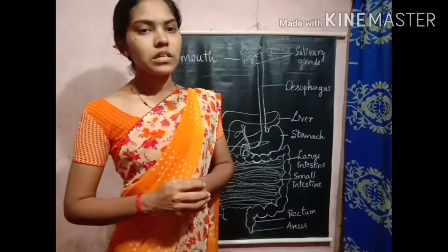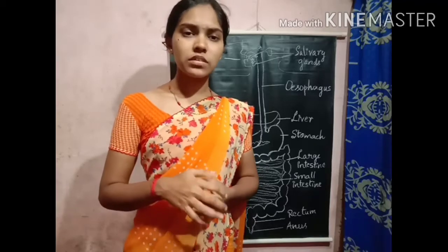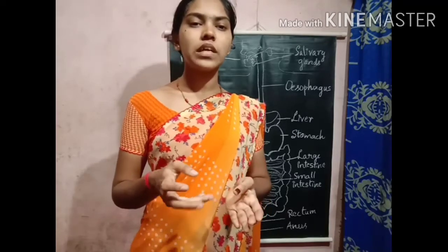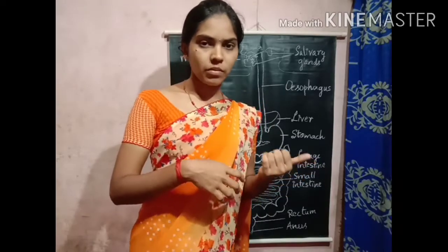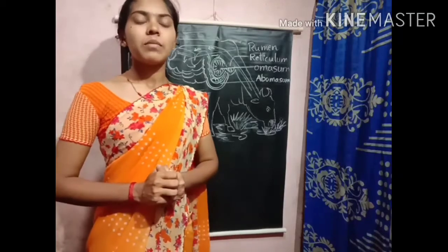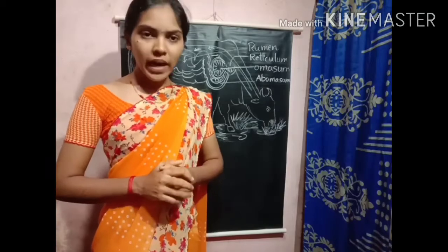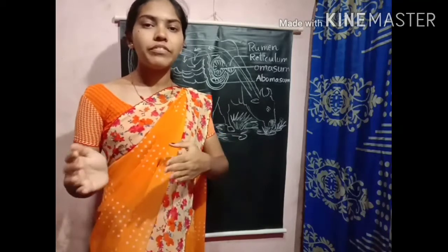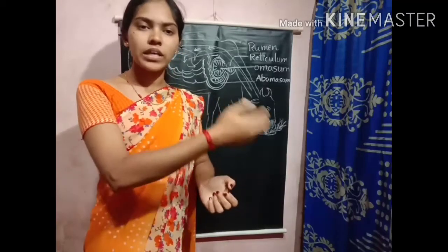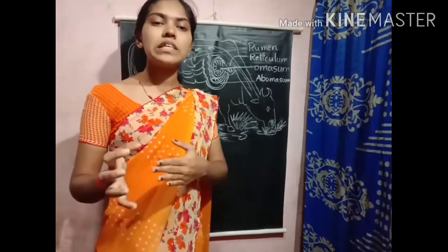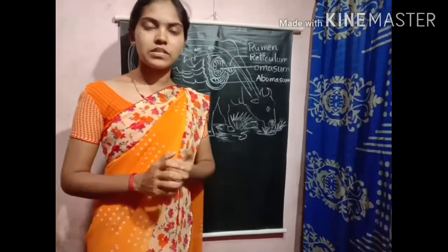Okay, till now we have discussed how the nutrition process takes place in the human body. Now let us discuss how the nutrition process takes place in some animals, and how it is different from human beings. All animals do not follow the same method of digestion as human beings or amoeba. Some animals follow a different method. Their nutrition process is quite different.